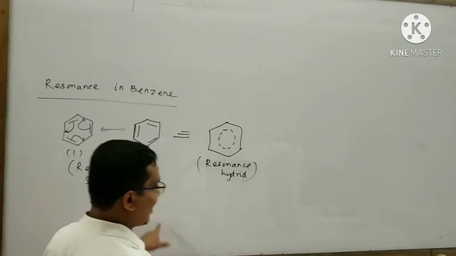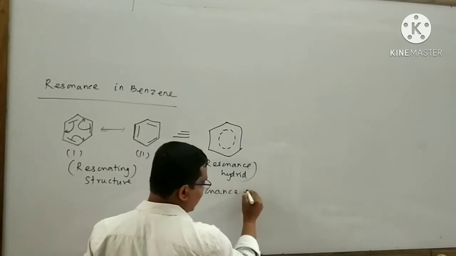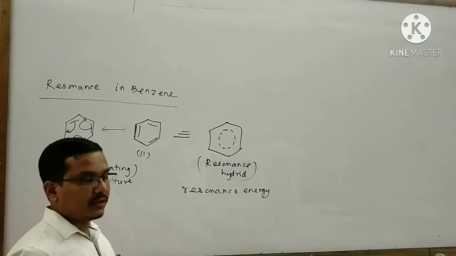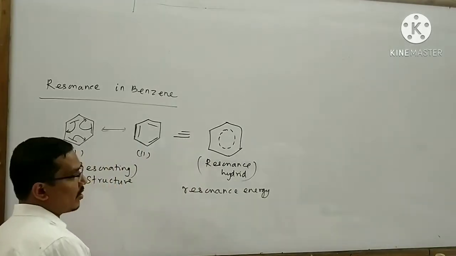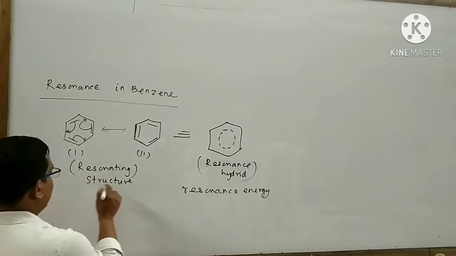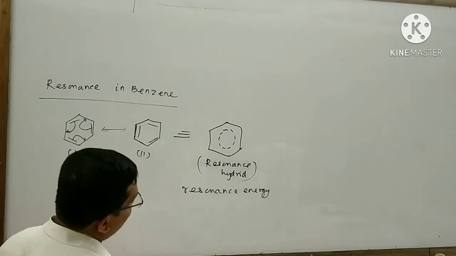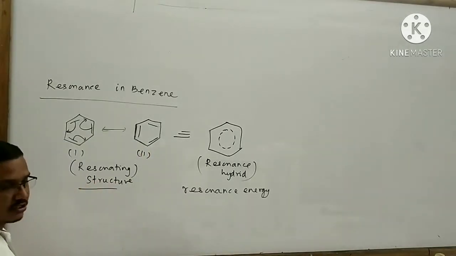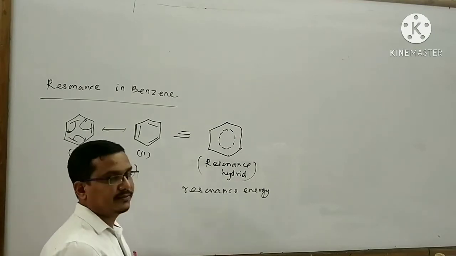This decrease in energy is called resonance energy. Therefore, benzene is stabilized. We know that the more the energy, the less the stability. If I compare the energy of the resonating structure and the resonance hybrid structure of benzene, then the resonance hybrid structure has less energy as compared to the resonating structure of benzene. So the resonance hybrid structure is more stable.